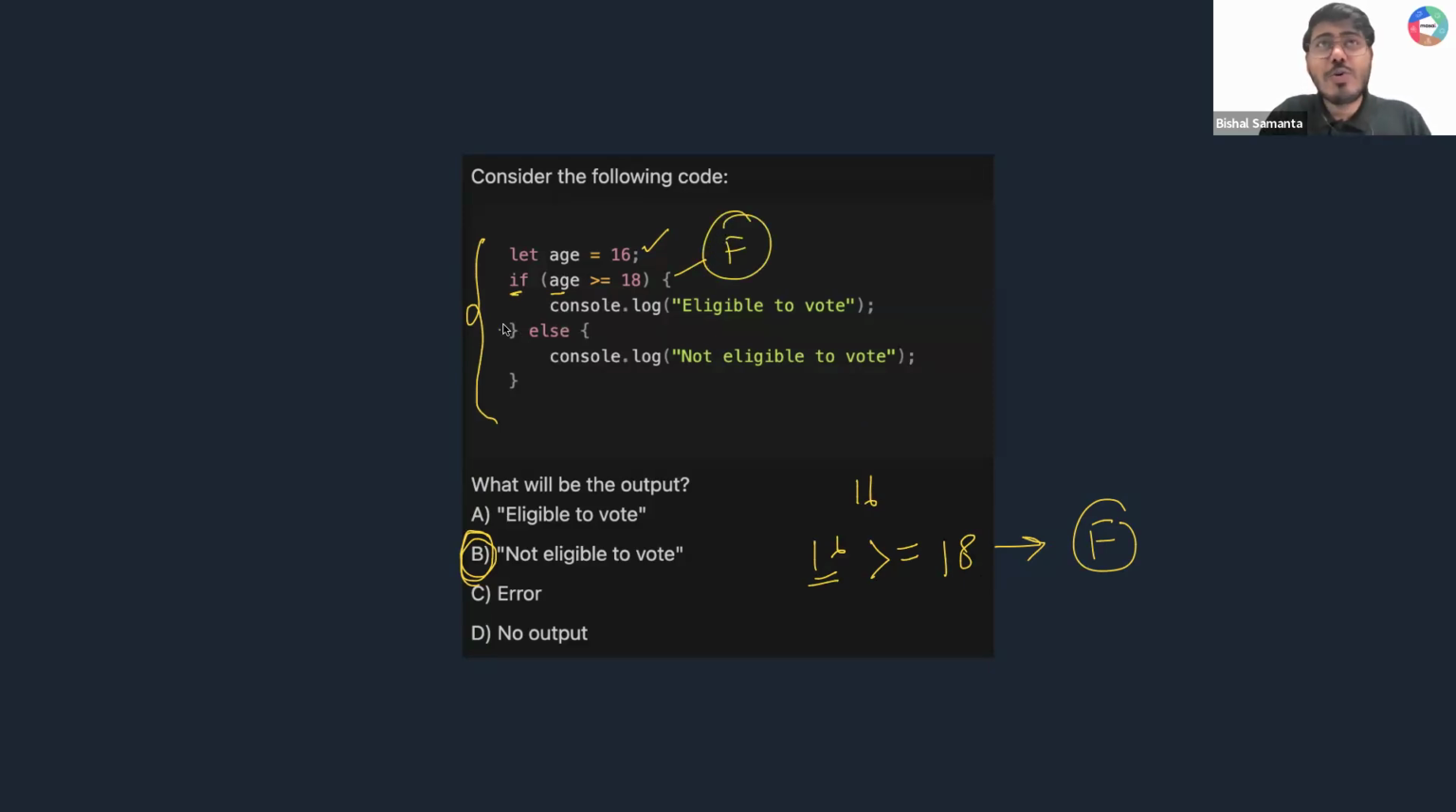Now tell me, guys, do you have an else block? Yes, you have an else block. That means your else block will be running. So console.log not eligible to vote. So option B is correct, not eligible to vote. Is that clear, guys? Can you quickly confirm? Got it, everyone? So option B is correct.